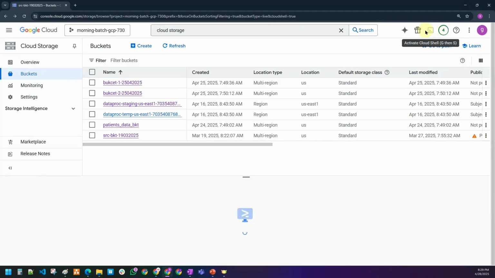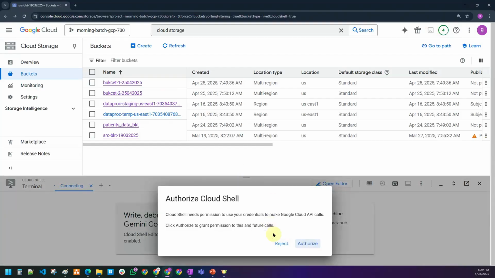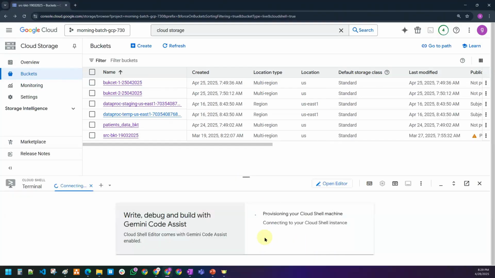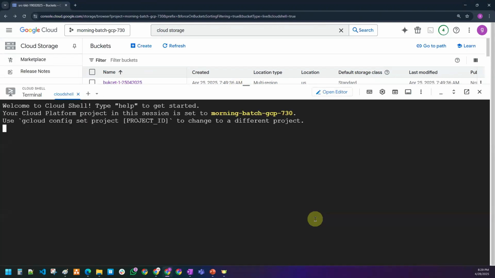The moment you click on that Activate Cloud Shell button, you see at the bottom there is an Authorize Cloud Shell option. Click on Authorize, so that the Cloud Shell terminal gets opened at the bottom. You see the Cloud Shell terminal is getting activated. This is the command line interface, where you are going to interact with these GCP services via commands.